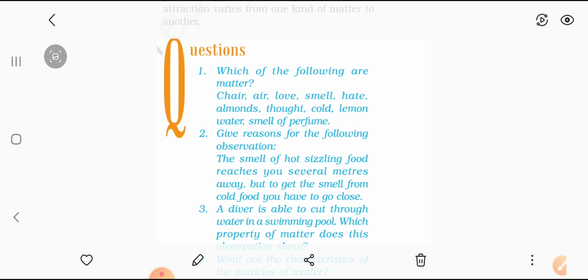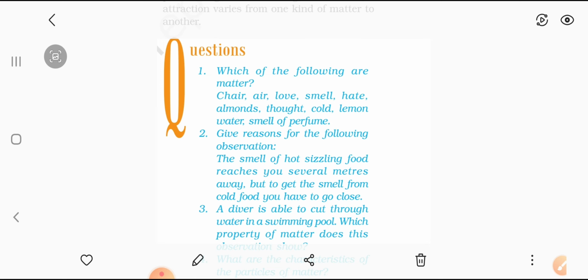Okay, so as I told you, when we are talking about the smell of hot sizzling food, you know that we are talking about the property of diffusion. Diffusion means intermixing of particles, right? Okay. So now when we are raising the temperature, the rate of diffusion increases.